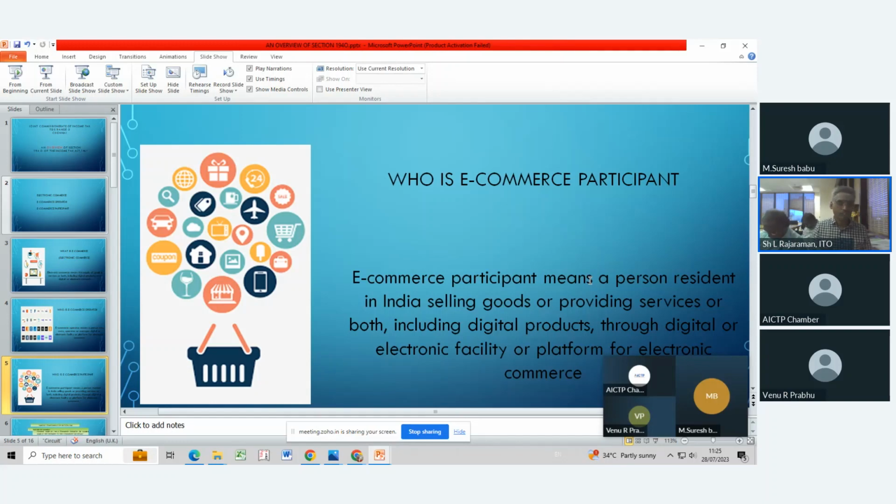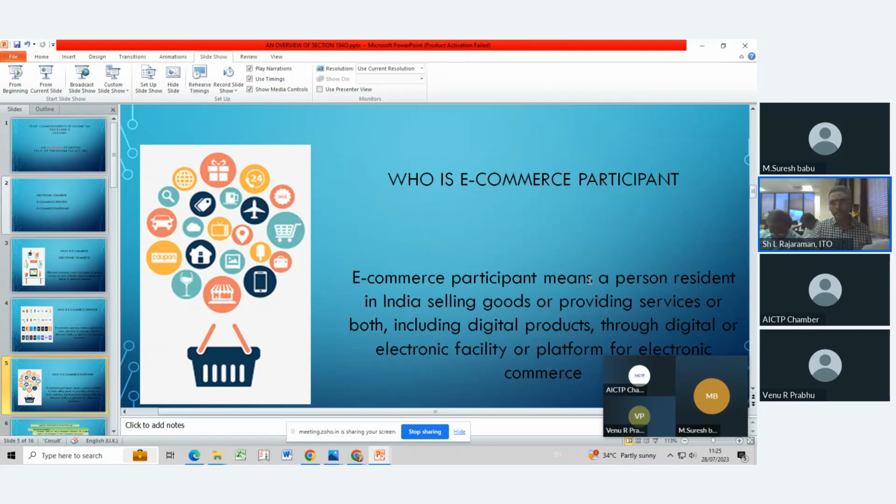So overall, the e-commerce participant should be an Indian resident. He should use the platform of the e-commerce operator to sell his goods or to provide his services.